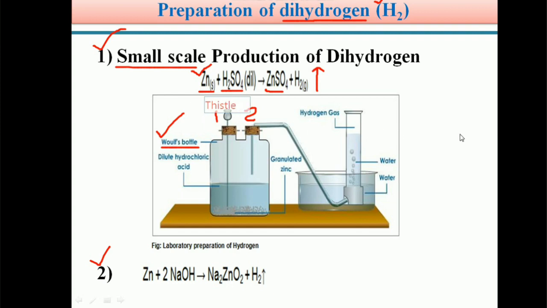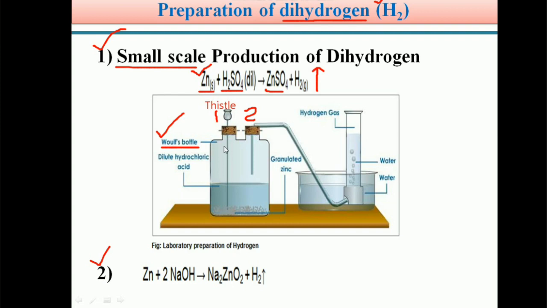Students, you know what a funnel is? We have already used a funnel in our lab. Through a funnel we can add solvents very comfortably. So in the Wolff's bottle, two mouths are present. In one mouth, a thistle funnel is present. Through this thistle funnel, we can add an acid inside the Wolff's bottle.